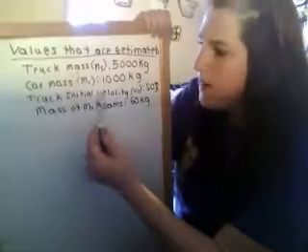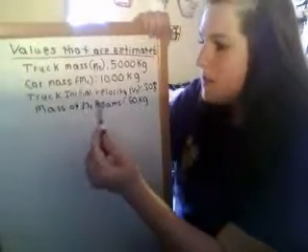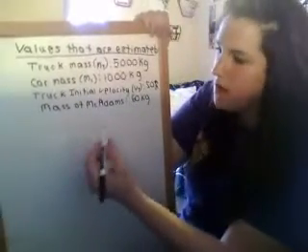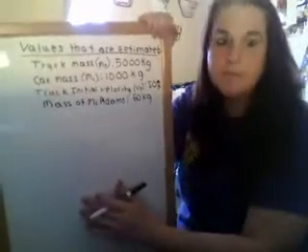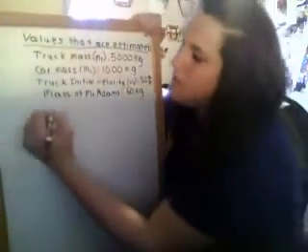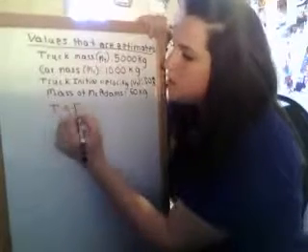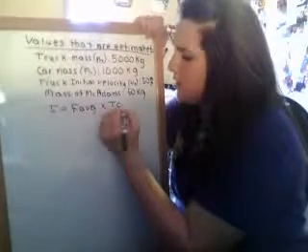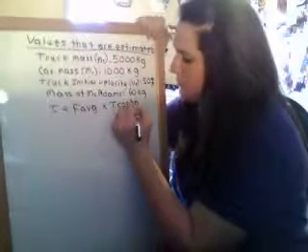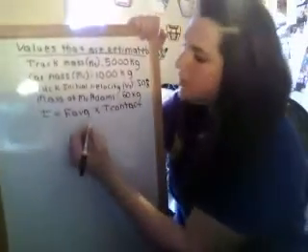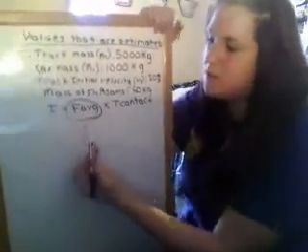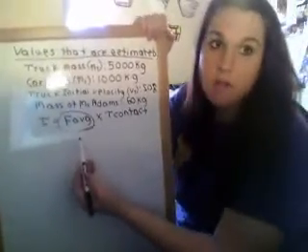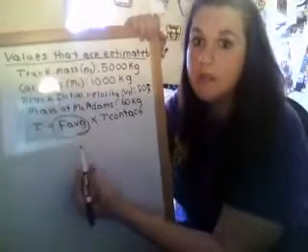I'm saying that the truck mass is 5,000 kilograms, the car's mass is 1,000 kilograms, the truck's initial velocity is going to be 20 meters per second, and the mass of McAdams is going to be 60 kilograms. Now what you can do is you take the impulse equation, which is the average force times the time of contact, and this is the part of the equation that we're going to be using to convert. We're going to take this to get the change in momentum, and in order to get the change in momentum we have to get the change in velocity.